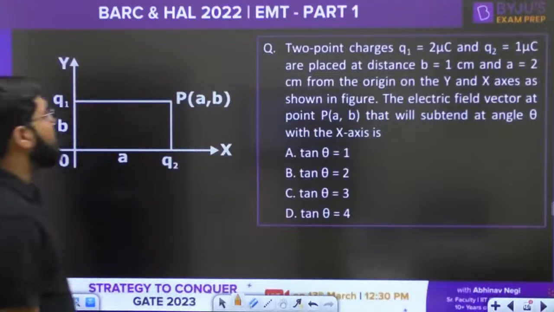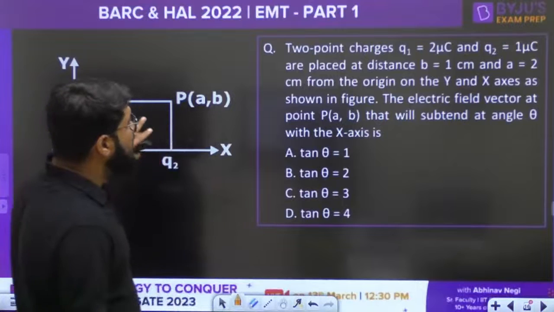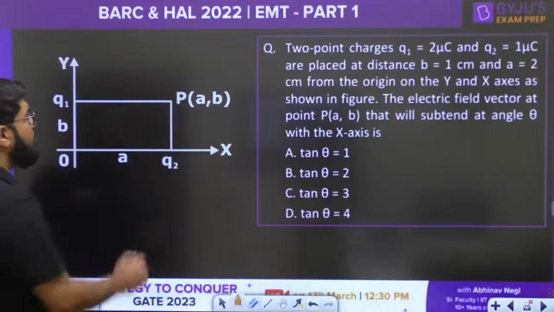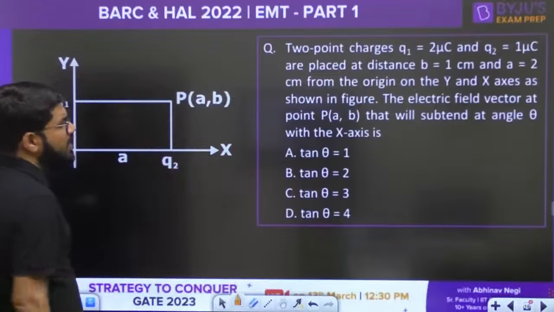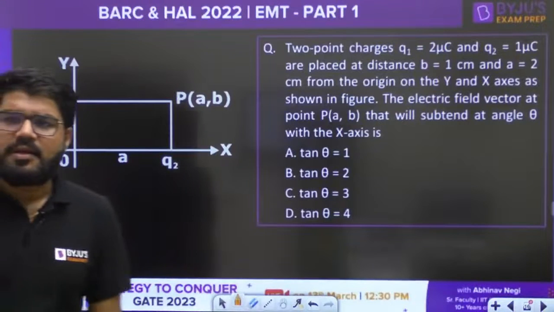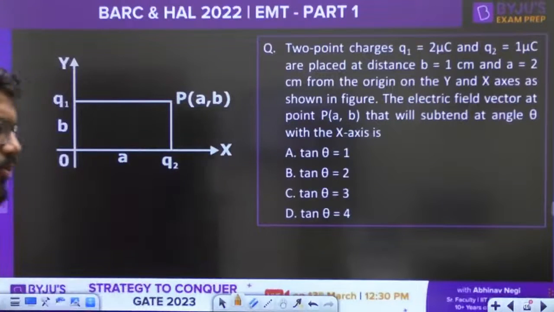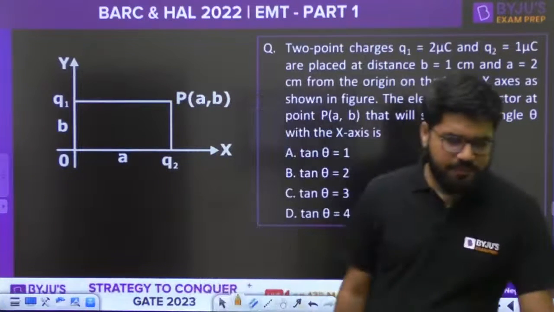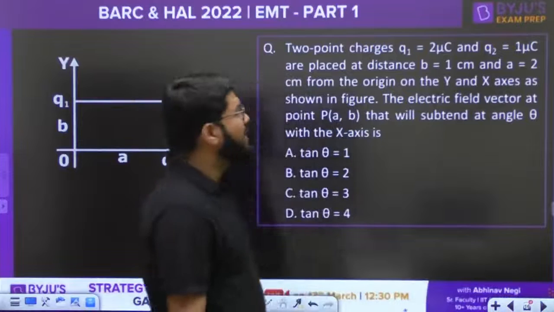2 point charges Q1 and Q2 are placed at a distance of B, where B equals 1 centimeter, and A equals 10 centimeter from the origin on the y and x axis as shown in the figure. The electric field vector at the point P, AB, will subtend an angle theta with the x axis. The tangent of the angle is given by what formula? You have to calculate tan theta.